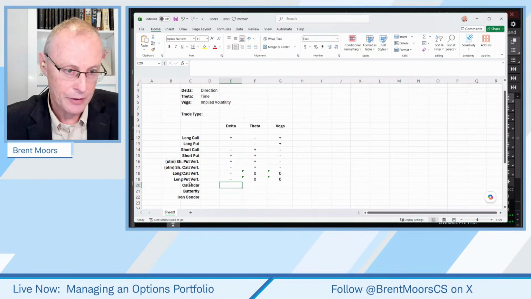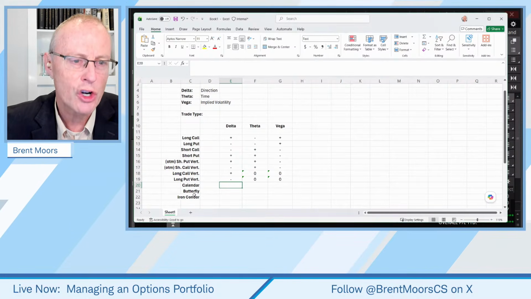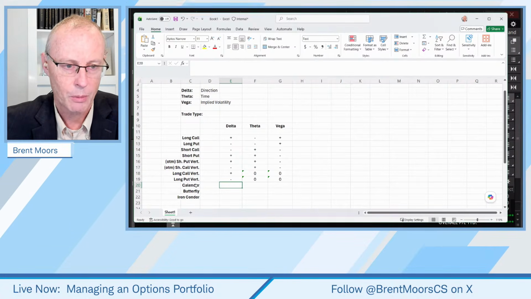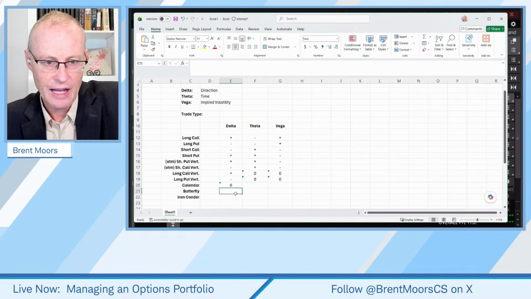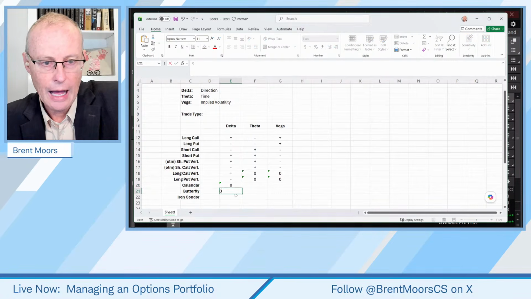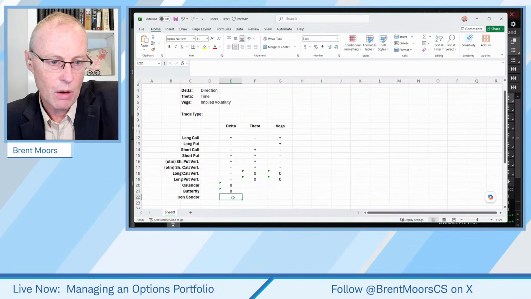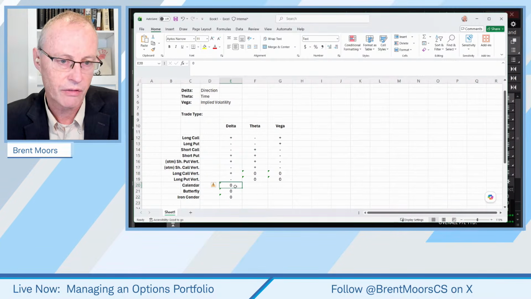Now, what about these trades? These are all more neutralish trades that you're maybe familiar with. Calendar spreads, butterfly spreads, condor spreads. So by neutral, I'm going to put a 0 here and just say that's neutral. Okay. Are they always neutral? No, it kind of depends on the strikes you pick, but that's usually the intention, to be relatively neutral.